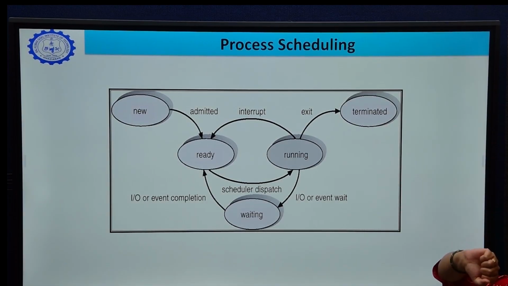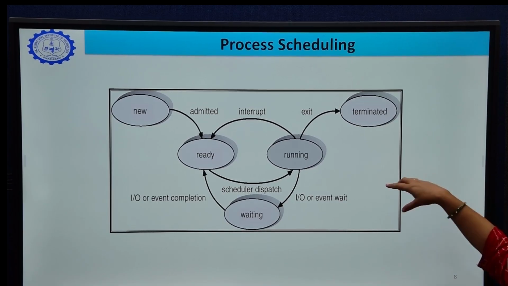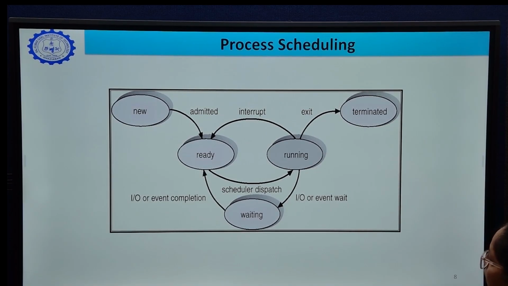We can say a process is in the new state if it is not in main memory. If it is admitted to main memory, it is in the ready state. That simply means it is ready to run, ready to execute. Then a dispatcher selects one process from this ready queue and puts it on the processor for execution.